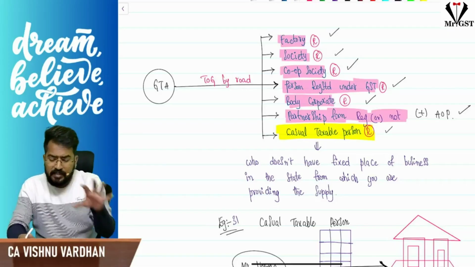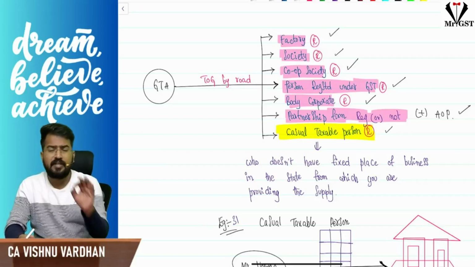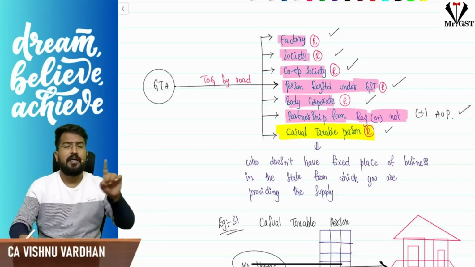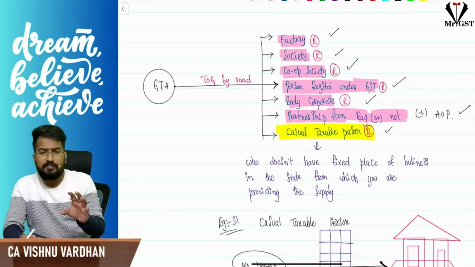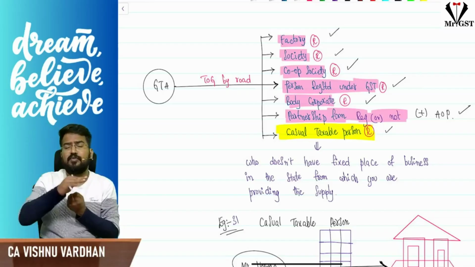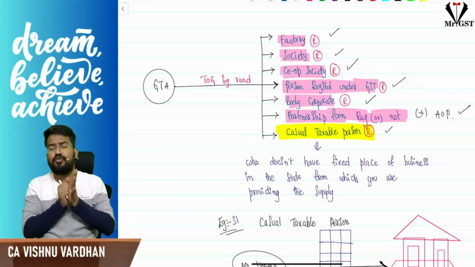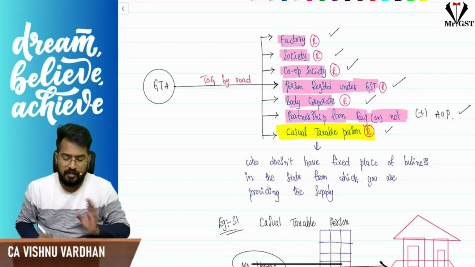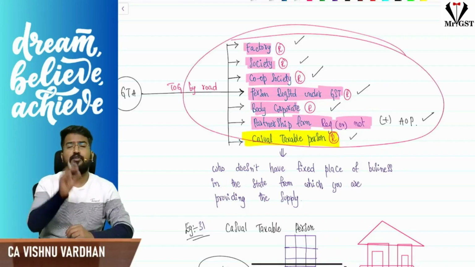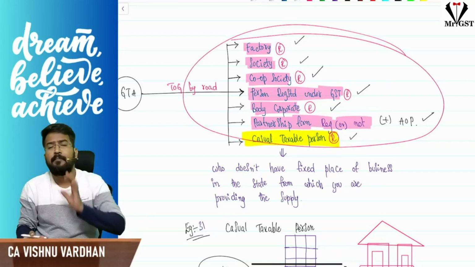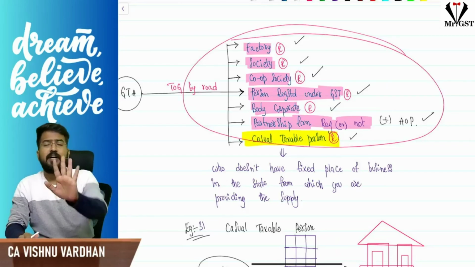Understand, everybody here is registered under some law except the partnership firm and association of persons, whether registered or not. These people are the recipients, and GTA is providing services of transporting goods by road to them. Then who has the liability to pay GST? The recipients have the liability to pay GST. So these people are supposed to pay tax under RCM at 5%.